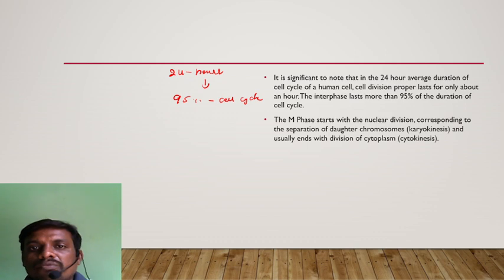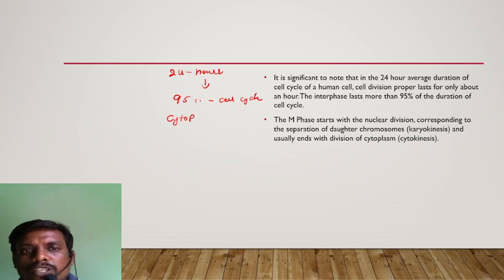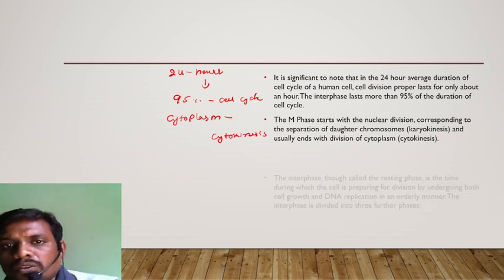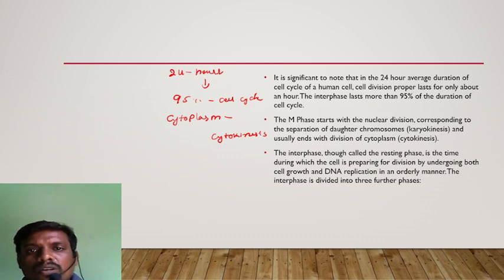M phase starts with nuclear division, corresponding to the separation of daughter chromosomes, and usually ends with the division of cytoplasm. Corresponding to the segregation of daughter chromosomes is karyokinesis, which is nothing but division of the nucleus, and then the cytoplasm division. The division of the cytoplasm in the cell during cell division is called cytokinesis.